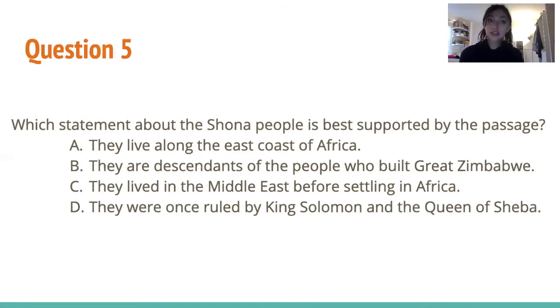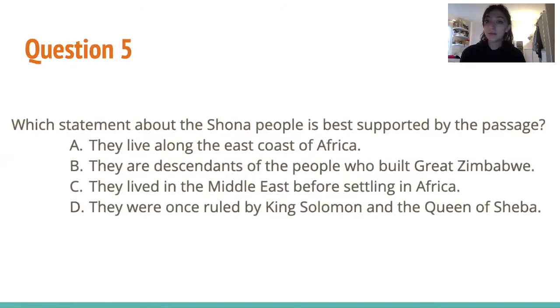So question 5, which statement about the Shona people is best supported by the passage? So it's asking us specifically about the Shona people. So we have to ask ourselves, where are they mentioned? And they're mentioned in the 5th paragraph, and it's basically saying that the ancestors of the present-day Shona people were the people who built Great Zimbabwe. So now we have to look at the answer choices. Choice A, they live along the east coast of Africa. Well, they even say that they don't live on the coast of Africa. They live inland. So we can get rid of that because it's false.